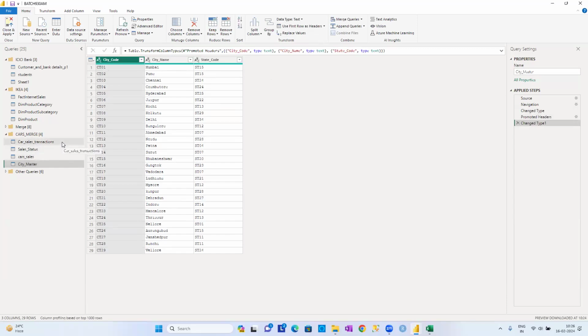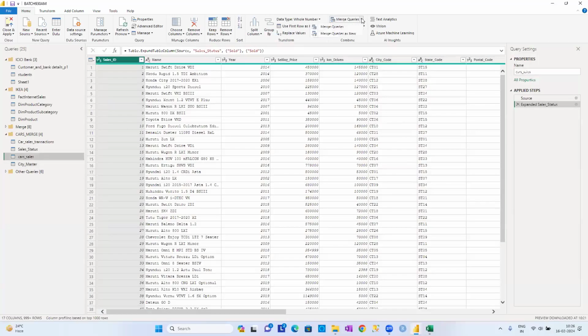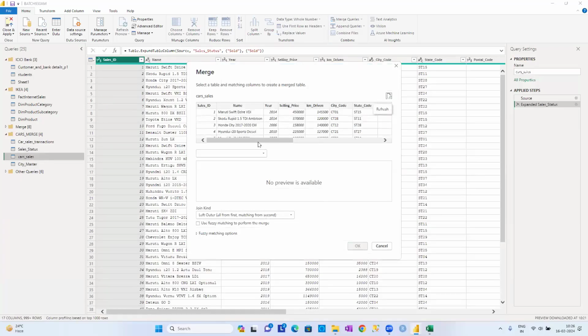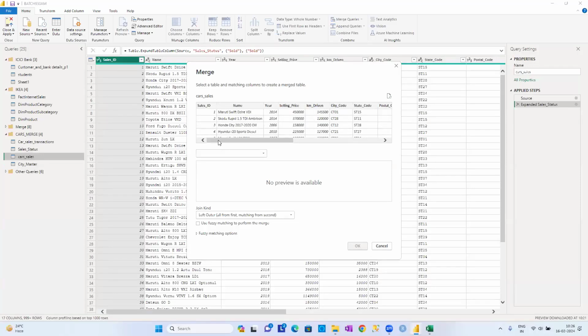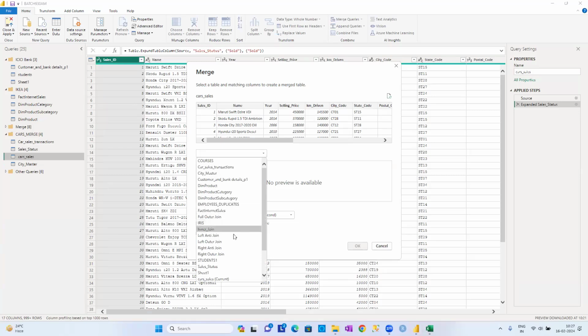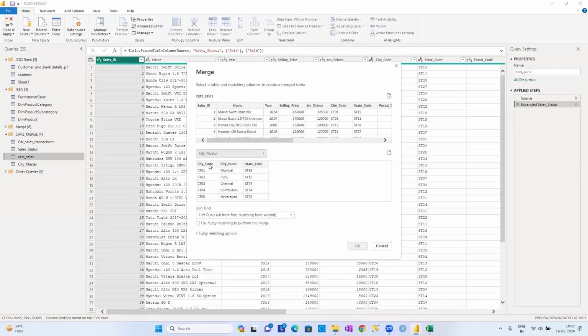Now the table was changed. Now what can we do? Select the car sales table, guys, and then I'm saying merge queries. What will this merge queries do now? It is going to be the car sales table, which is already a joined table. It is actually not a table, guys. It is not a created table. It was a merged table. And then what I'm going to do is, where is the table, guys? It is going to be city master. Now select the city code and select the city code, guys.